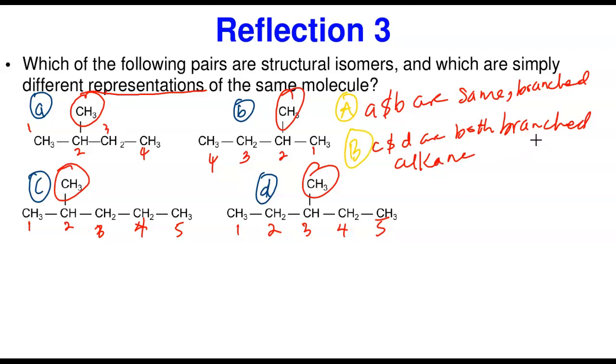C and D are both branched alkanes, just like A and B. However, they are different molecules. Why? They are different molecules because C has a branch point at carbon number 2, whereas D has a branch point at carbon number 3. So what word will you use in identifying them? They are isomers. They are different molecules.